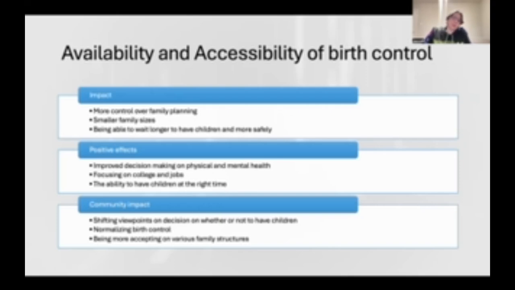Positive effects were improved decision making on physical and mental health. It allowed them to focus on college and jobs, and also gave them the ability to have children at the right time. And then the community impact was that it caused shifting viewpoints on the decision of whether or not to have children, normalizing birth control, making it seem okay, and being more accepting of various family structures.